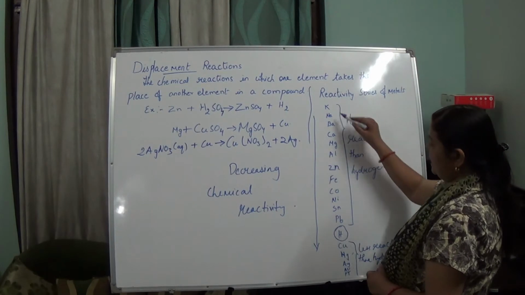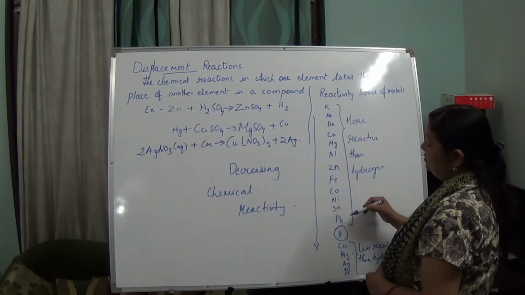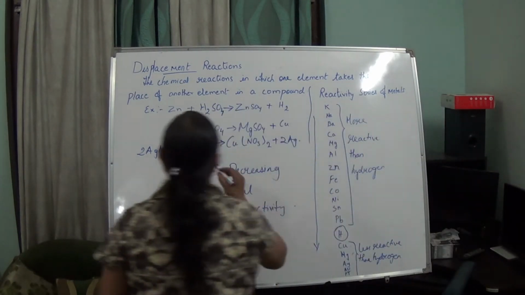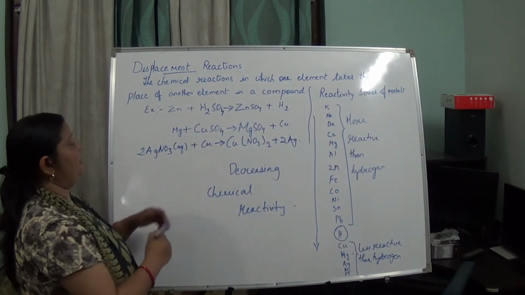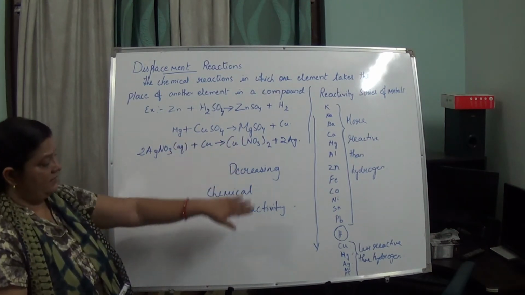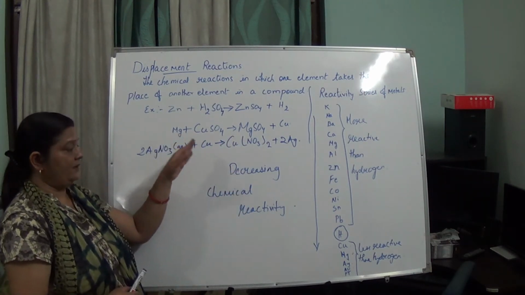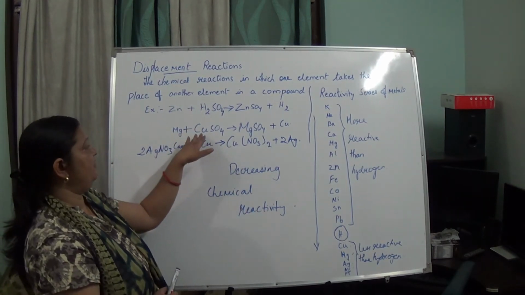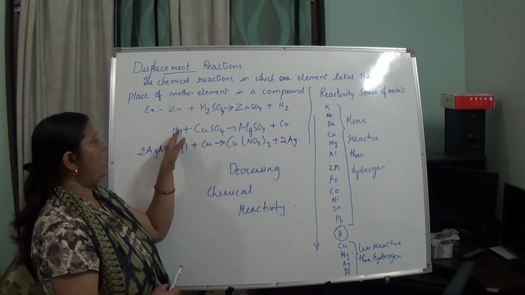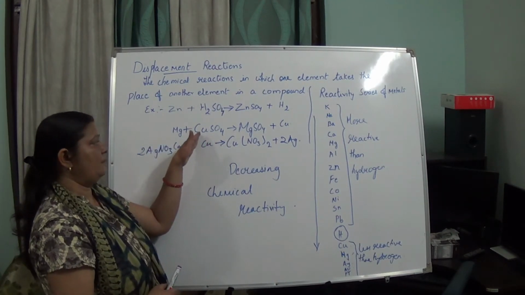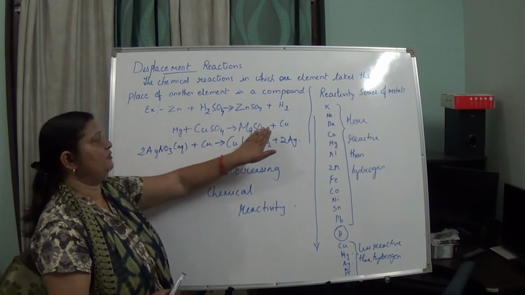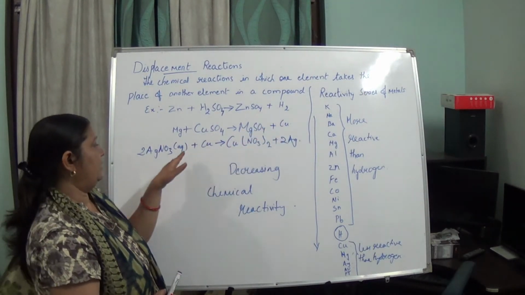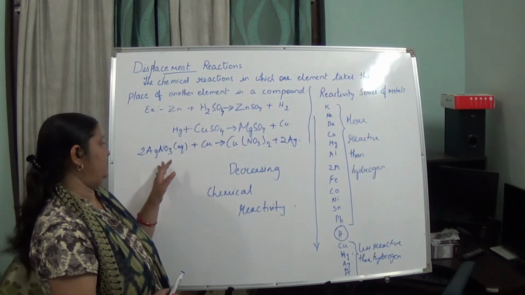So which can displace? Those which are more reactive than hydrogen. So here you can see, students, that magnesium is more reactive than copper, as you can see in the reactivity series. So what happened? As magnesium is more reactive than copper, and we have copper sulfate in solution form, magnesium will displace this copper and itself form magnesium sulfate, and copper will just settle down.